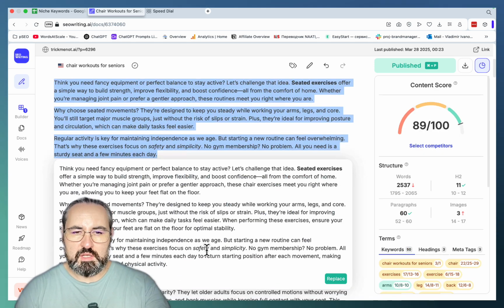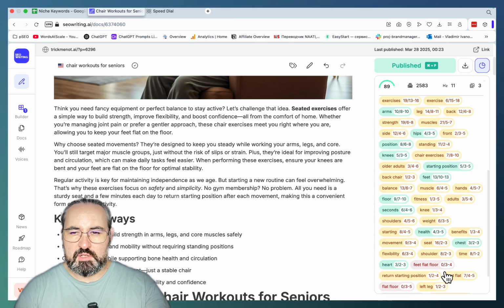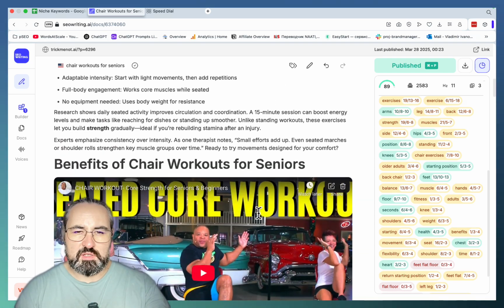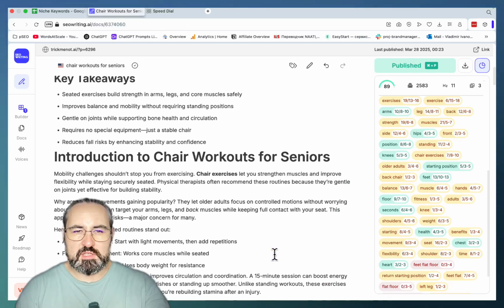It's thinking, and it is suggesting a variation that we can regenerate, but I'll just click on Replace. And then, as you can see, some of the keywords are now being used. For best results, use different portions of the text, because it will try to use the most relevant keywords. So if your paragraph is not relevant to any of these keywords, it's not going to use them. But this is an amazing feature.